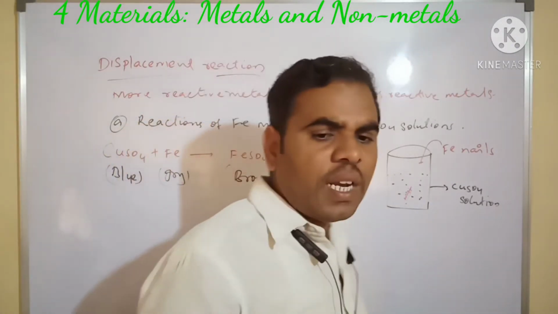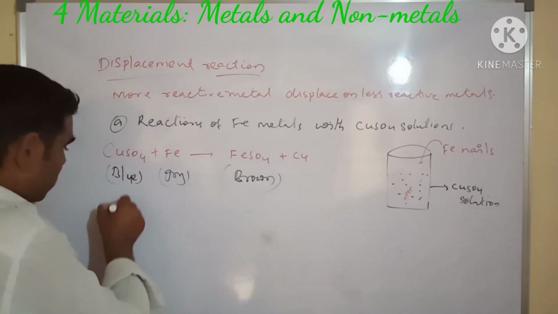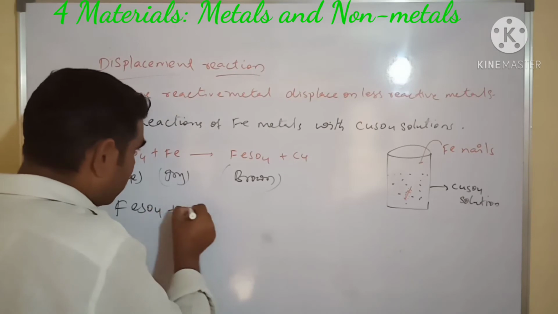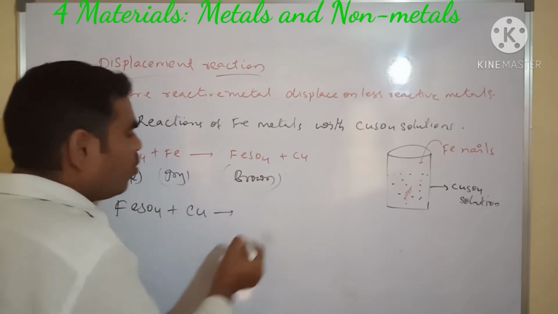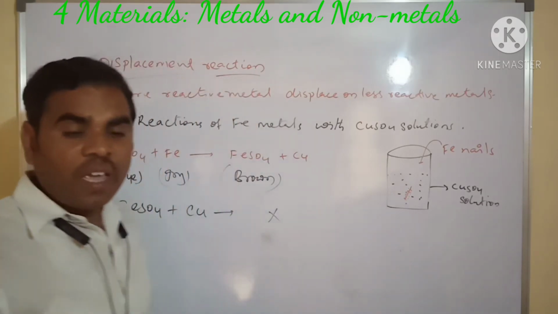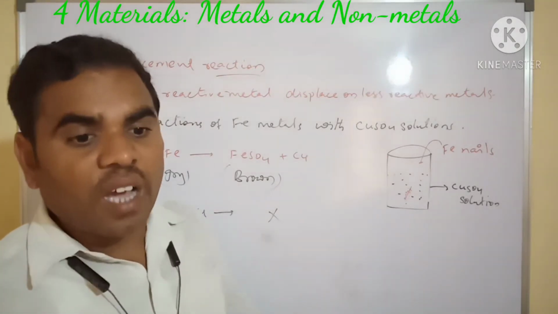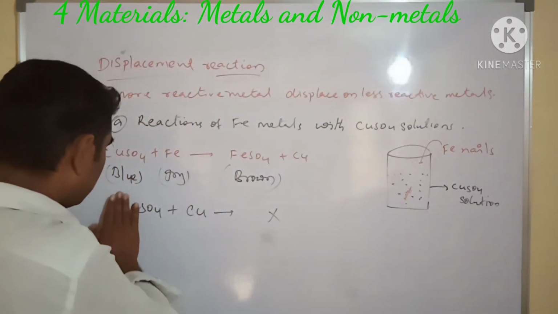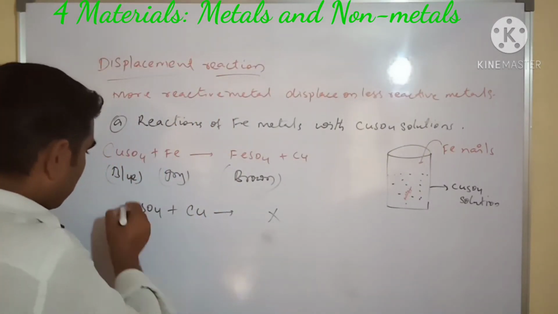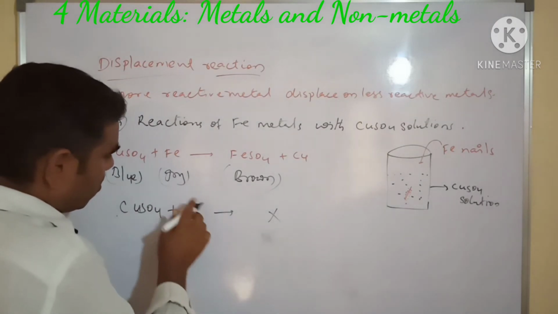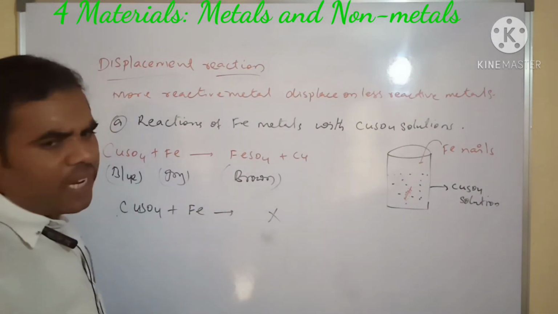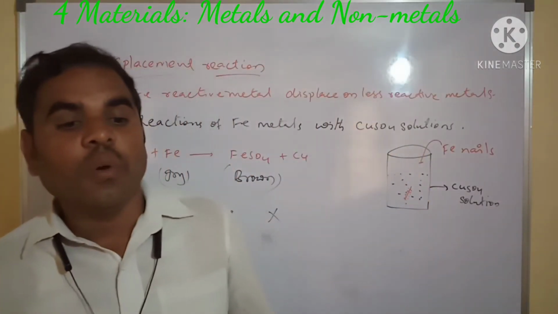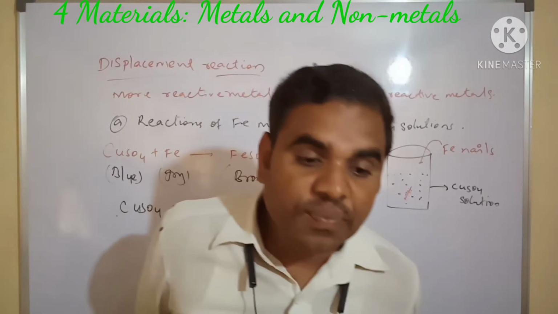That's why with ferrous sulfate and copper there is no reaction at all. Copper plus ferrous sulfate: there is no reaction.